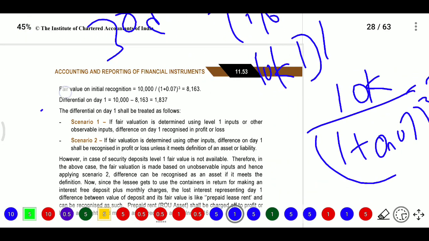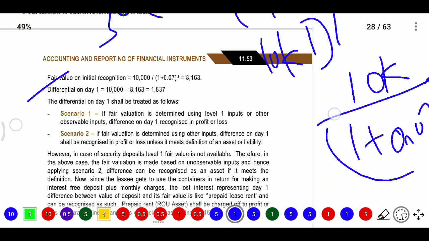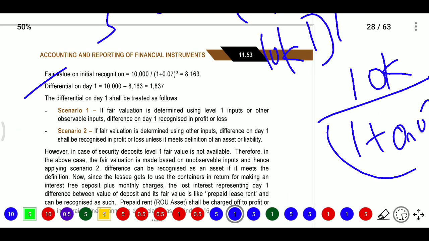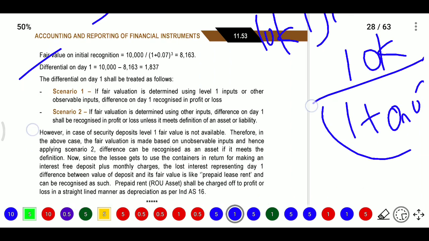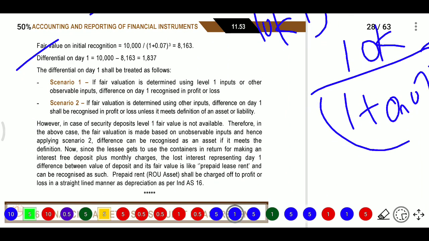So the differential on the first day, 10,000 minus 8,163, becomes the difference of 1,837. The differential on day 1 should be treated as follows. Scenario 1: if the fair valuation is determined using level 1 inputs, or other observable inputs, the difference is recognized in P&L. Scenario 2: if this expenditure meets any asset or liability definition, then it will be treated as an asset or liability.